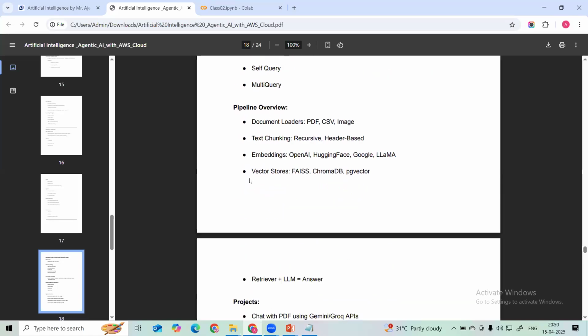And then we are going to learn this pipeline, how we can build this pipeline for this RAG architecture: how we can upload the document, how we can do the chunking, how we are going to embed with the help of different embedding models, then how we can store this embedding in the vector store. These are FAISS, ChromaDB, PGVector, Pinecone. These are the different vector databases we are going to learn.